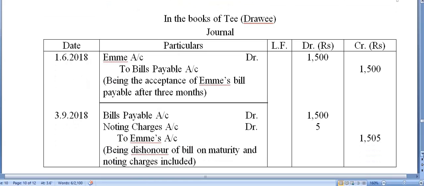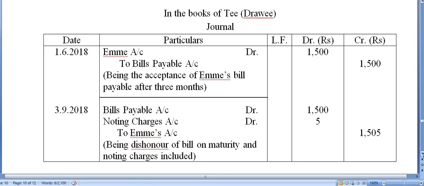Now in the book of drawee, only two entries. So now on 1st of January, when the bill was accepted by T, the entry will be like this. You know this part. Okay.